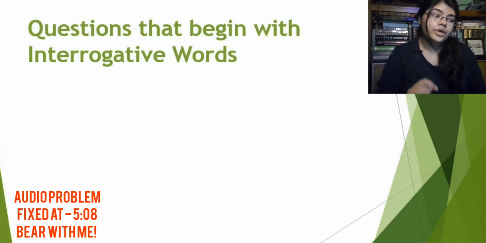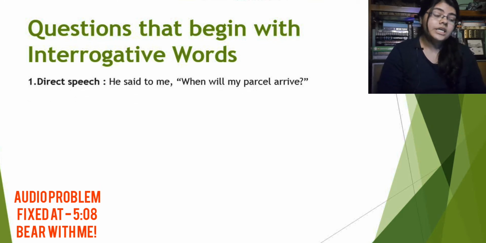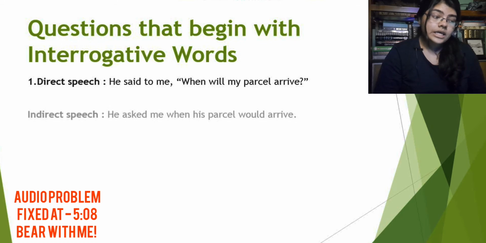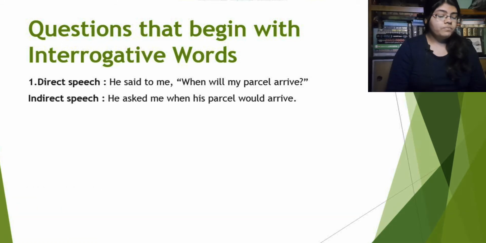First one, questions that begin with interrogative words. I will give you some examples, then I will describe those examples to make you understand what happens. So first one, direct speech. He said to me, when will my parcel arrive? What's the indirect speech to this one? He asked me when his parcel would arrive.